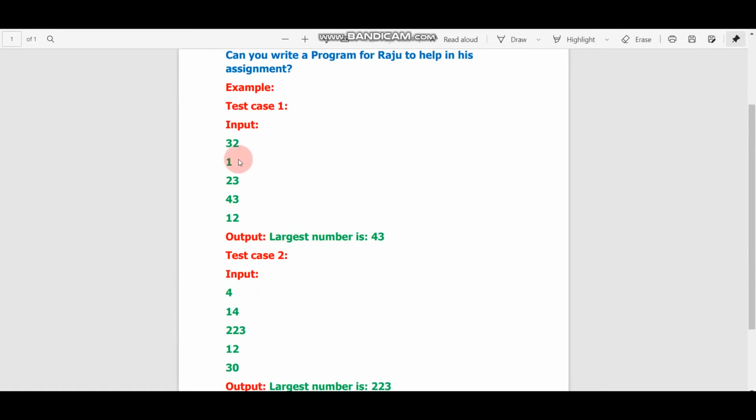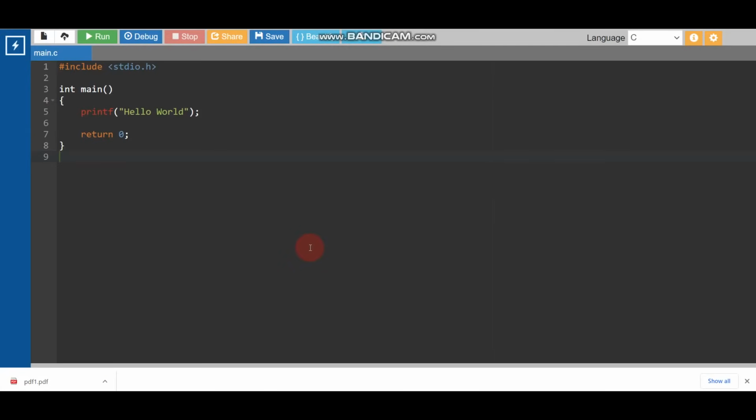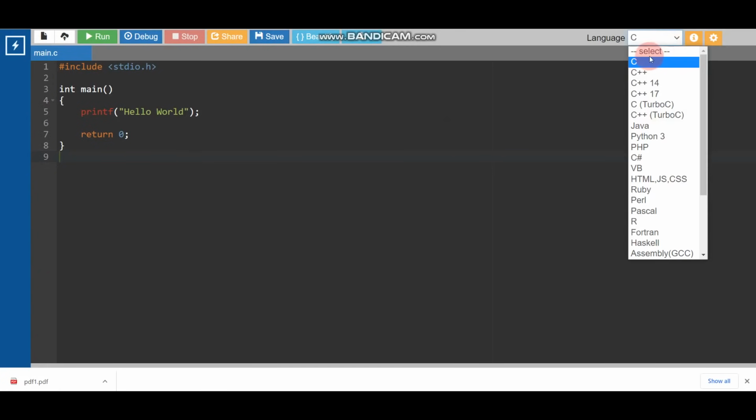So here you can see there are 5 inputs, 1 2 3 4 5 inputs. Okay, and there is 1 output. So this is the output and there are 5 inputs, and all inputs are of type integer. Okay, so what we need to do: this is an online compiler, and I'm using the C language.